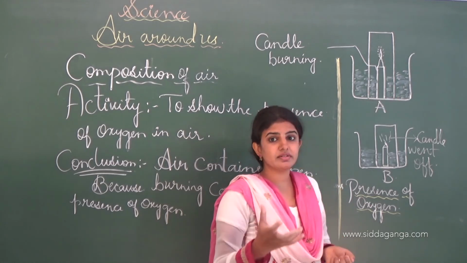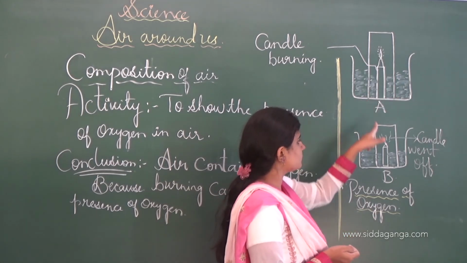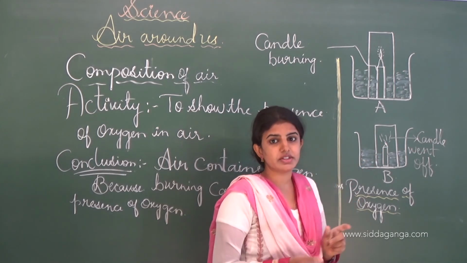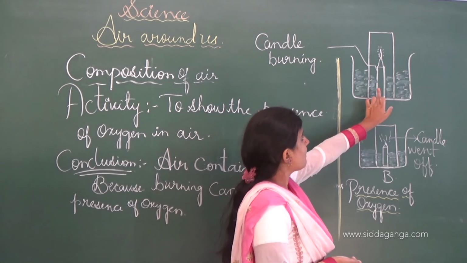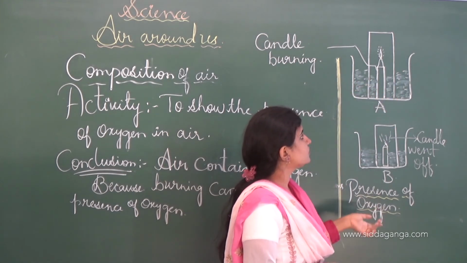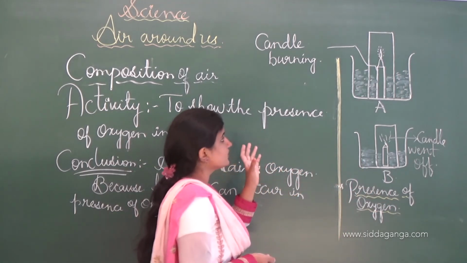In the first case we have to take a long jar, whereas in the second we have to take the short inverted jar, and we have to put the glass jar